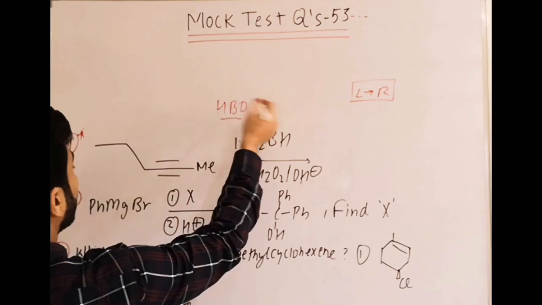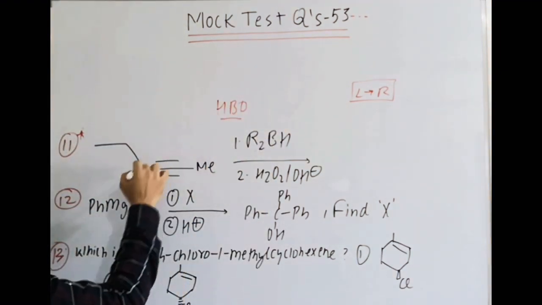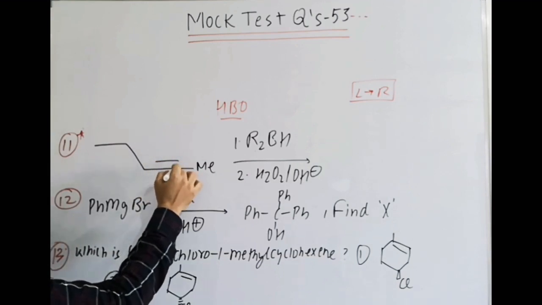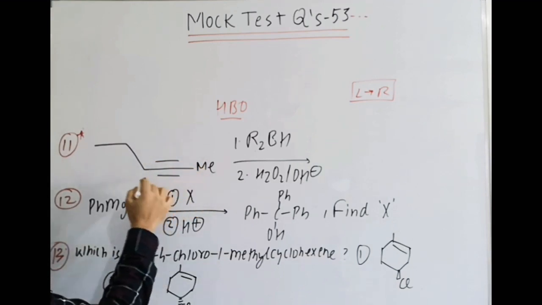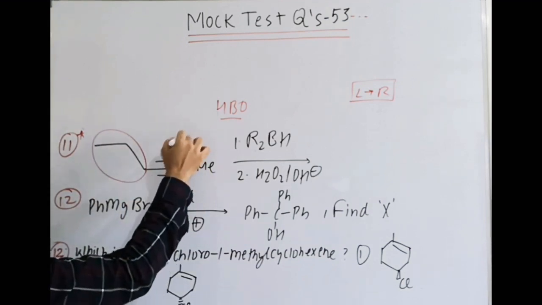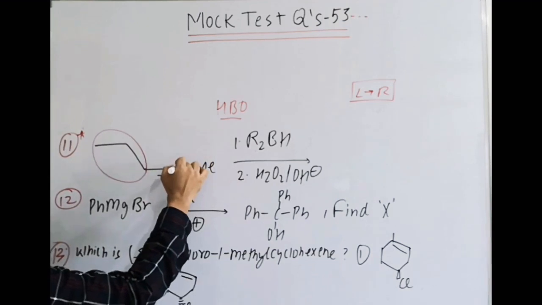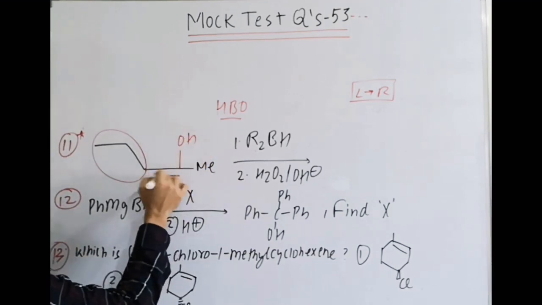So use the same concept. Here between these two carbons, this is CH2, this is C triple bond C, and then methyl, which is sterically more hindered. So on this carbon BH2 or this compound will attack, and then on the same carbon there will be OH, and there is a double bond.